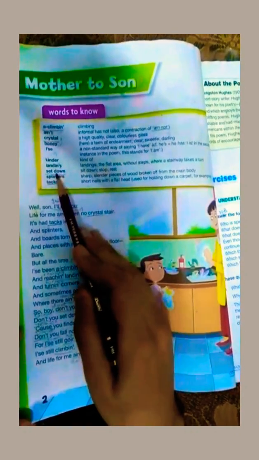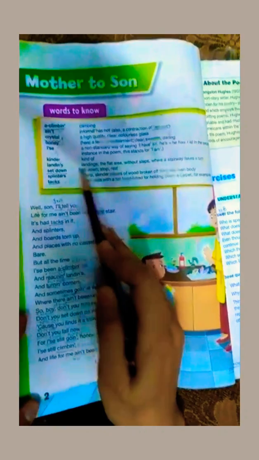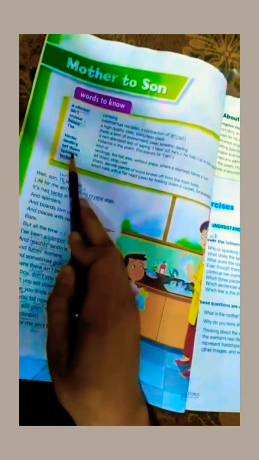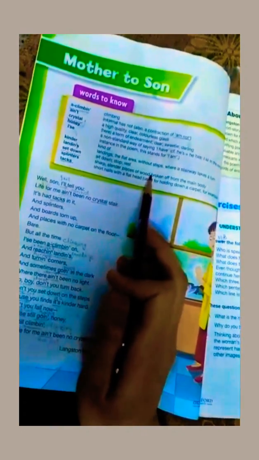The next word is set down. The meaning of set down is sit down or take some rest or stop for a while and not move forward. The next word is splinters. Splinters are the sharp and slender pieces of wood broken from the main body.